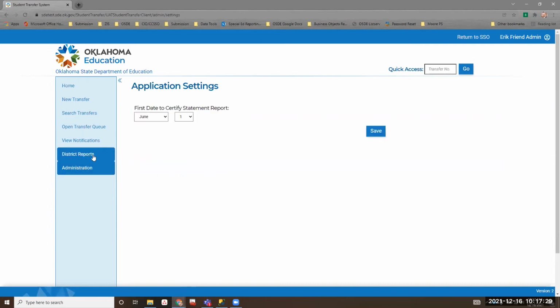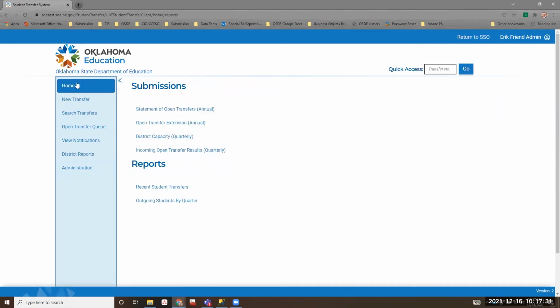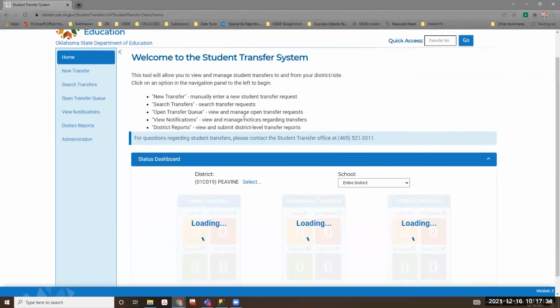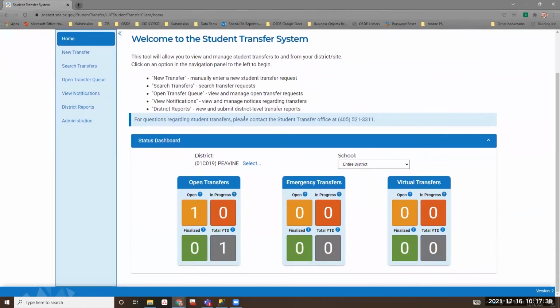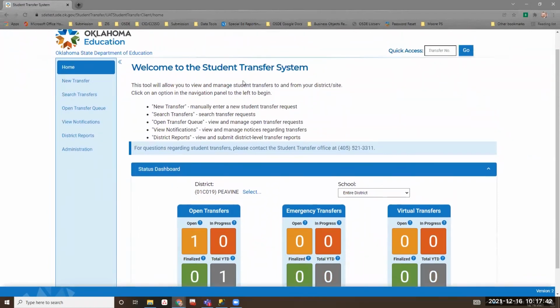And that's for us. So I hope this gives you an idea of what this is going to look like. But basically, this is kind of housed all together. It's fairly simple. It's pretty intuitive. We're just looking for an easy way to approve transfers or deny transfers based on the reasons that are outlined in statute. Are there any questions?